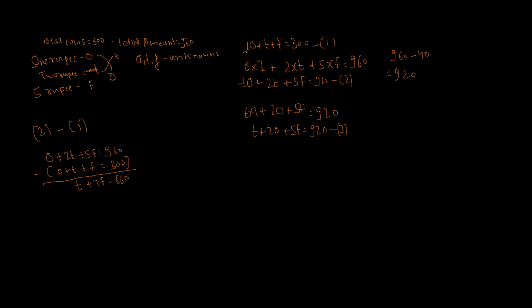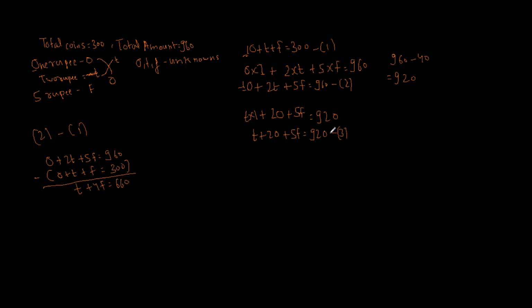Now since I have eliminated O from equations 1 and 2, O is something I would like to eliminate from 1 and 3 as well, because I take equations in pairs and eliminate the same variable, that is O. So if I look at equation 1 and 3, I can eliminate O if I multiply equation 1 by 2, this 2 is numeric 2, and then subtract from equation 3.